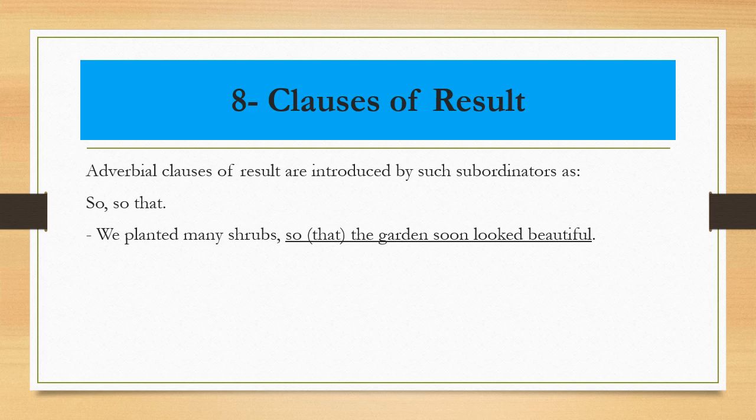What's the difference between this type, the clause of result, and the previous type, the clause of purpose? In that type we see so that is followed by a modal auxiliary, which is specifically could. But here we have so or so that without a modal auxiliary. So it is a result, not a purpose.